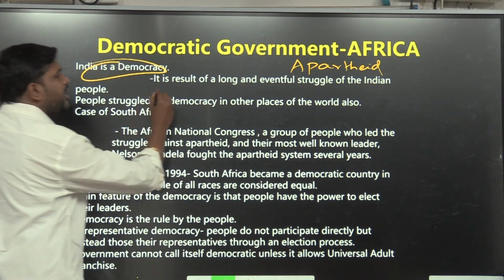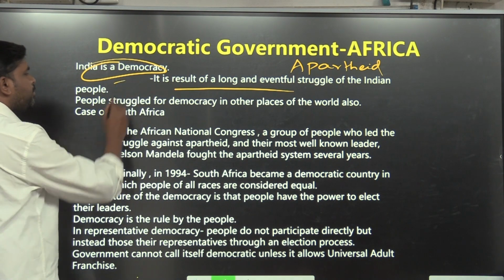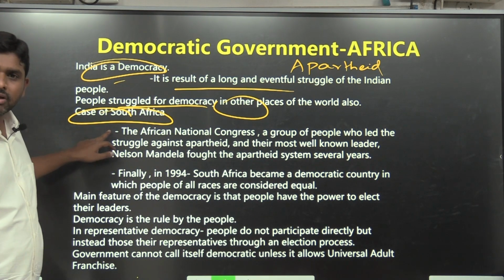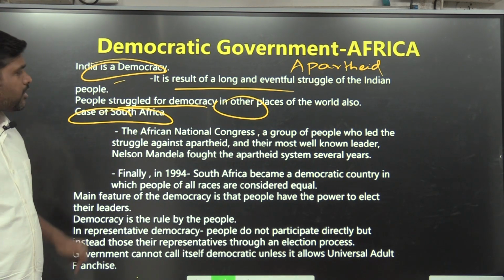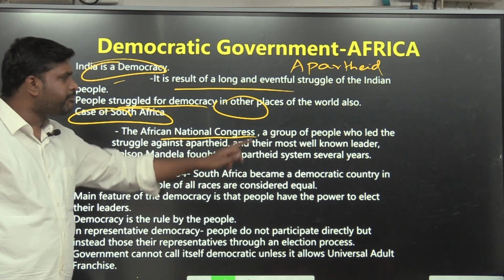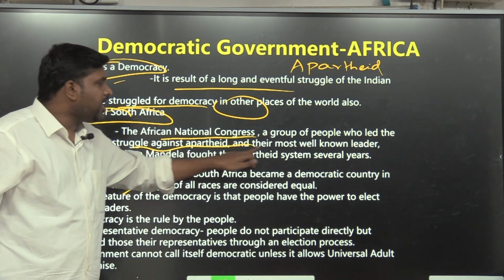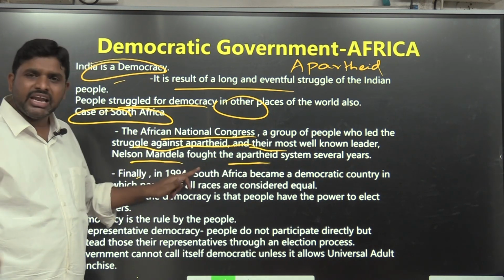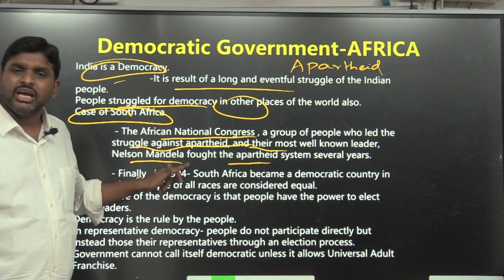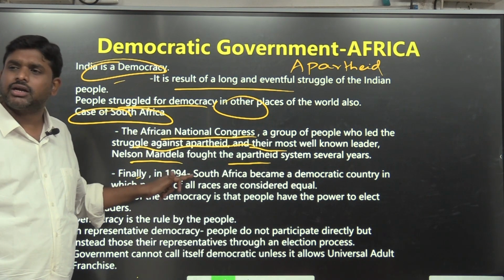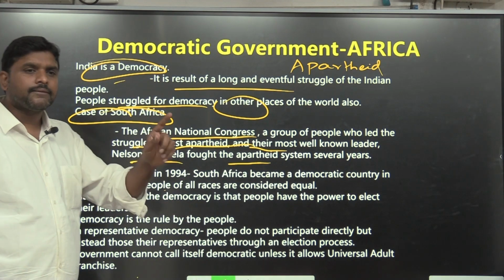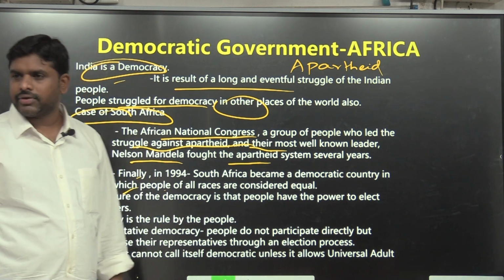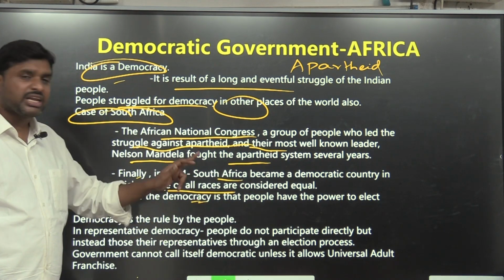India is a democracy. It is the result of a long and eventful struggle of the Indian people. People struggle for democracy in other places of the world also, like South Africa. The African National Congress, a group of people who led the struggle against apartheid, and their most well-known leader Nelson Mandela, fought the apartheid system for several years. Finally, in 1994, South Africa got independence. Immediately after independence, elections were conducted, and people elected the freedom fighter as the head of the democratically elected government. South Africa became a democratic country in which people of all races are considered equal.